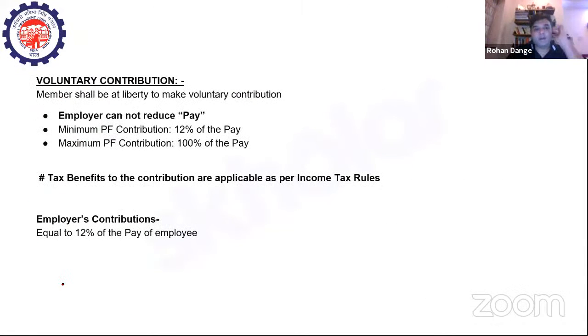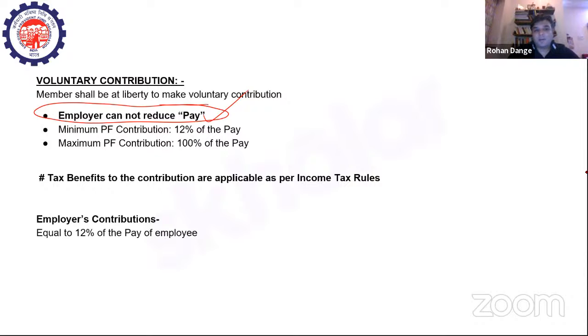Now, when you talk about voluntary contribution, the members shall be at liberty to make voluntary contribution. As you can see on your screens, employer cannot reduce pay. Very, very important. This is perhaps one of the most important salient features of this particular act, that the employer cannot reduce pay. So this is a very important provision which has been inserted.